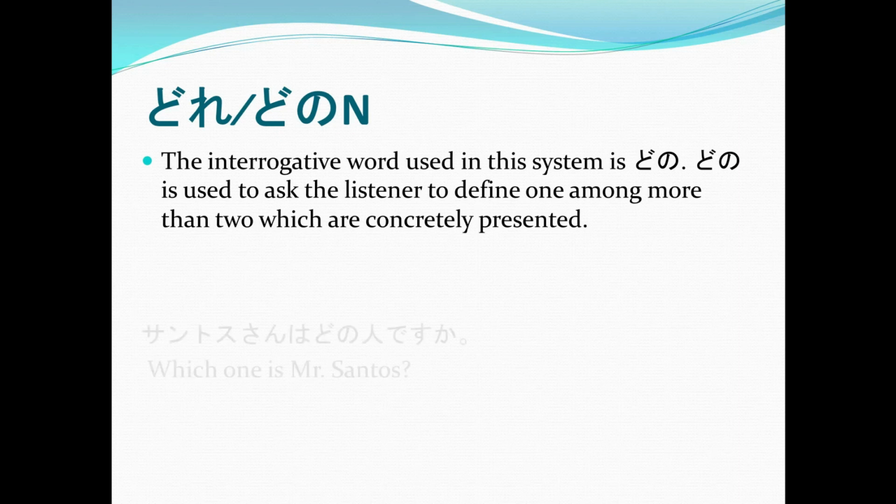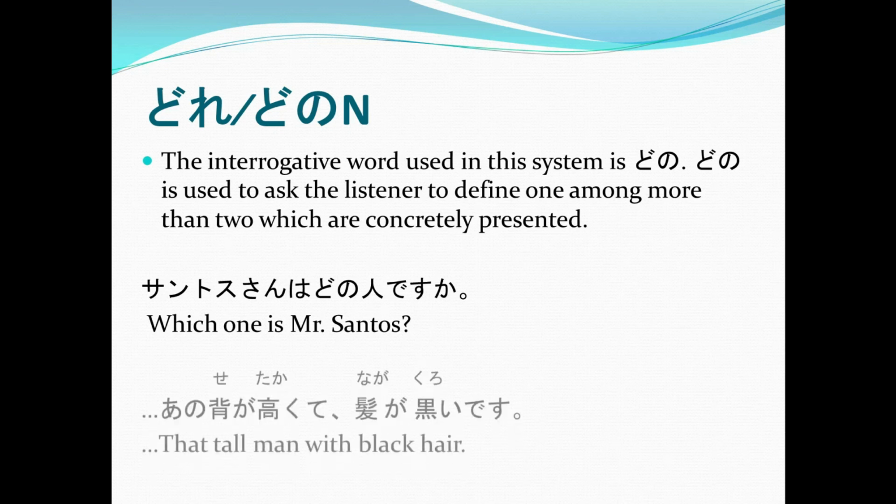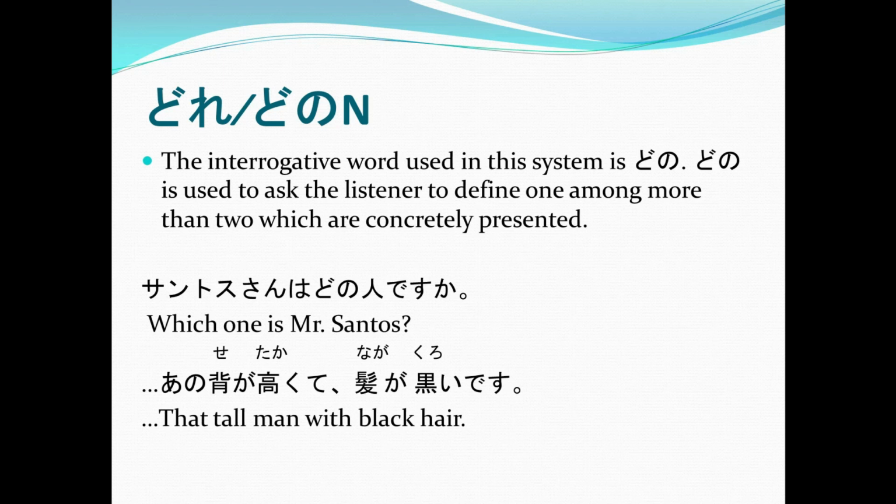Example, Santos-san wa dono hito desu ka? Again, Santos-san wa dono hito desu ka? Or which one is Mr. Santos? So you could have answered using an adjective, like this. Ano se ga takakute, kami ga kuroi desu. The tall man with black hair. Alright? Wakarimashita, minasan? Wakatta ne?